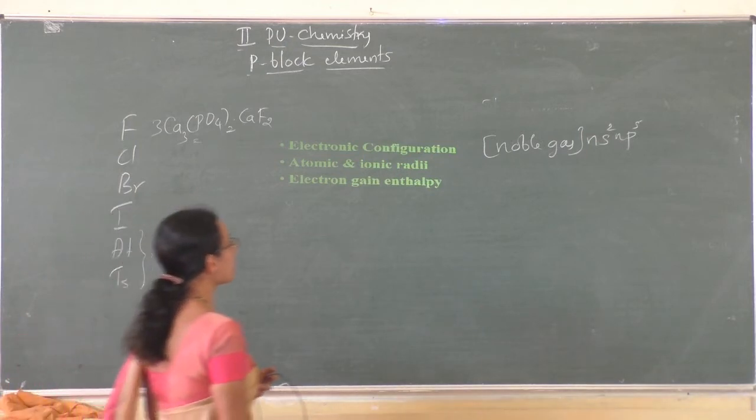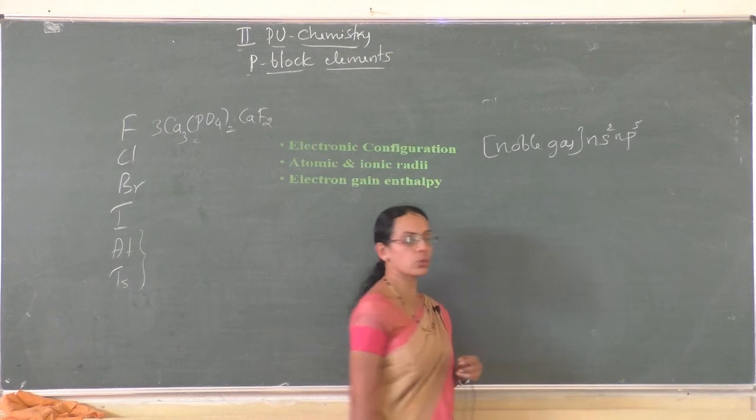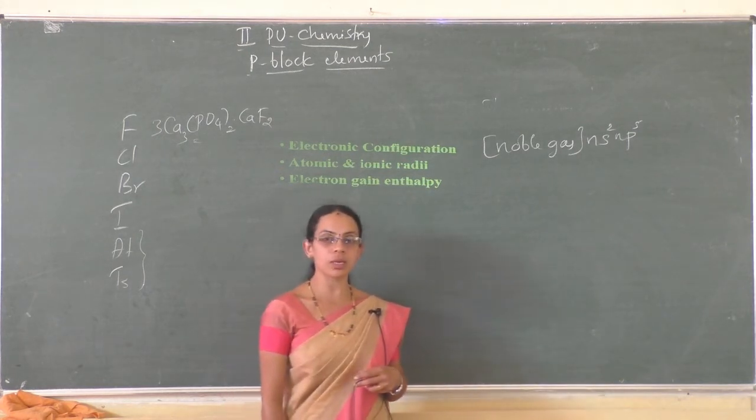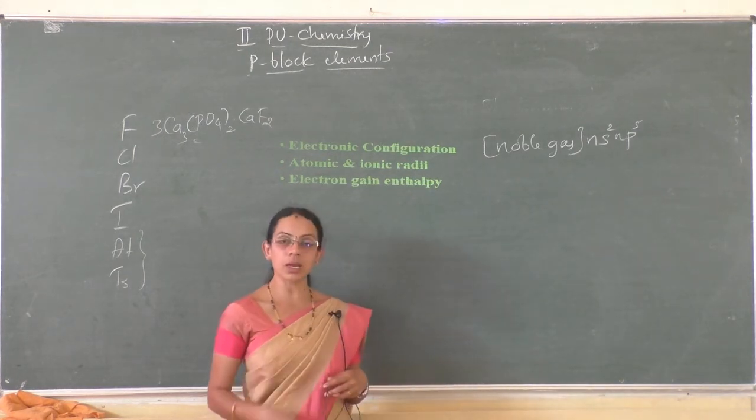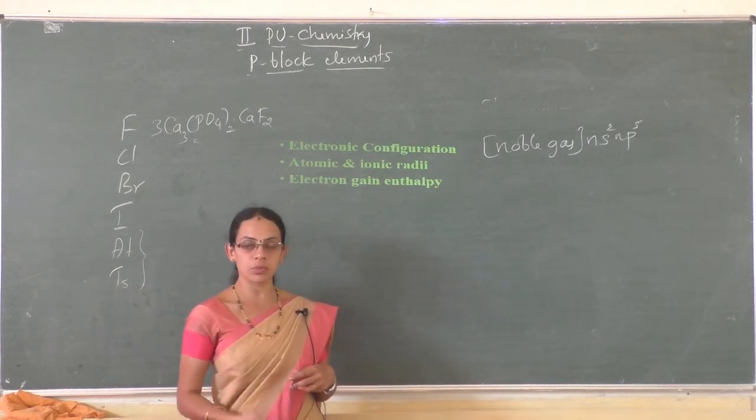Next, electron gain enthalpy. As the configuration is ns2 np5, it has only one electron less than the nearest noble gas configuration. They have very large negative electron gain enthalpy because they are ready to accept one electron.